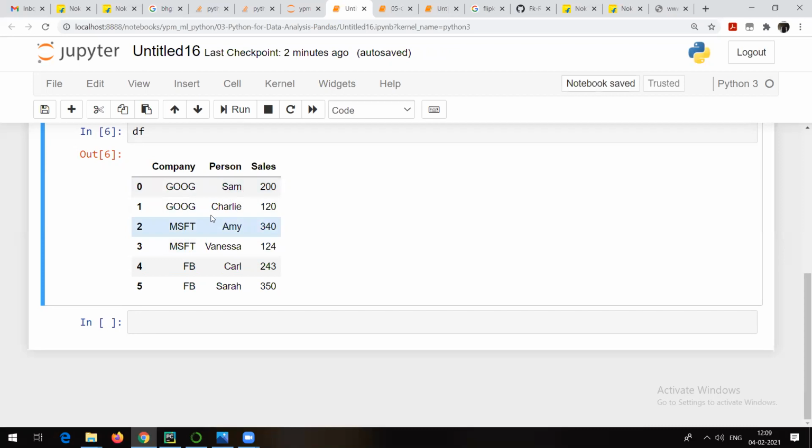So I mean to say that you can group by things with respect to certain variables. For example, in this data, suppose I want to know the total sale with respect to company. The total sale of Google is what? 200 plus 120, so it is going to be 320. Then Microsoft: these two values are going to be added. For Facebook, these two values are going to be added. That is nothing but group by. That means we are grouping according to the company variable, the company name.